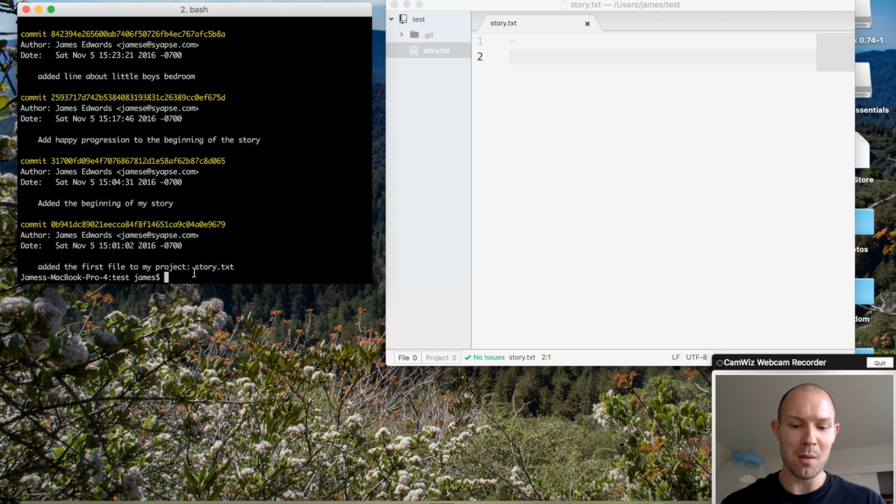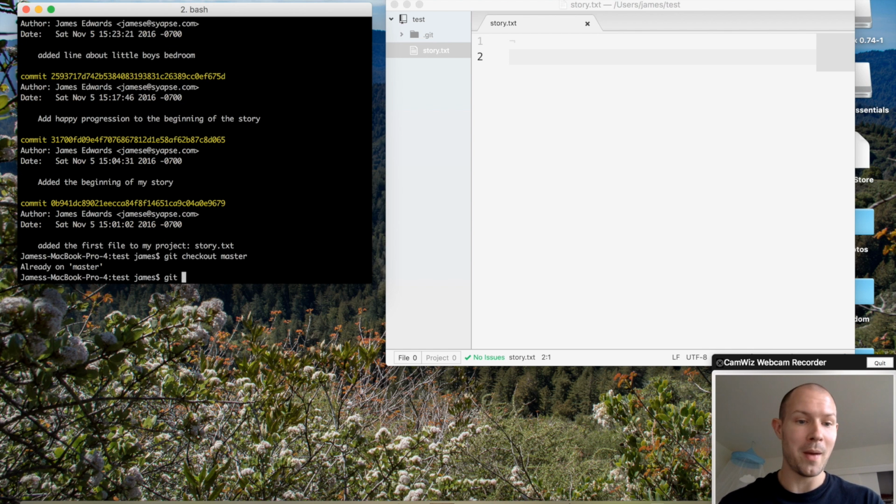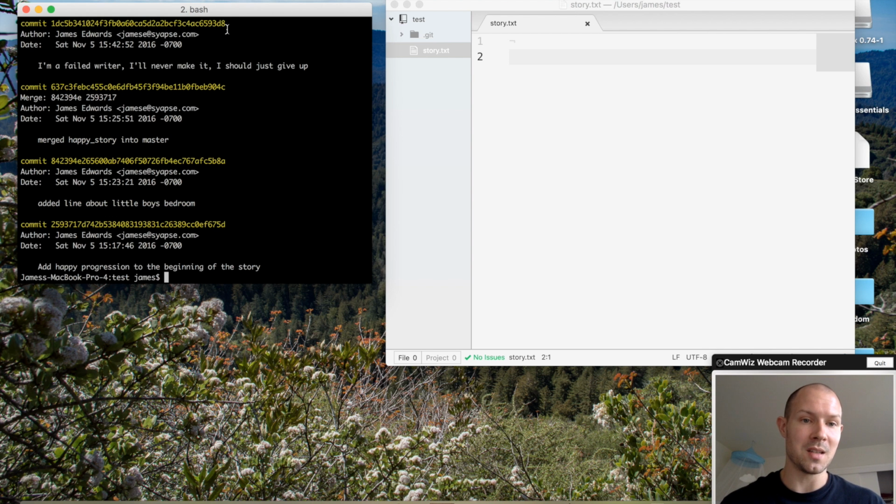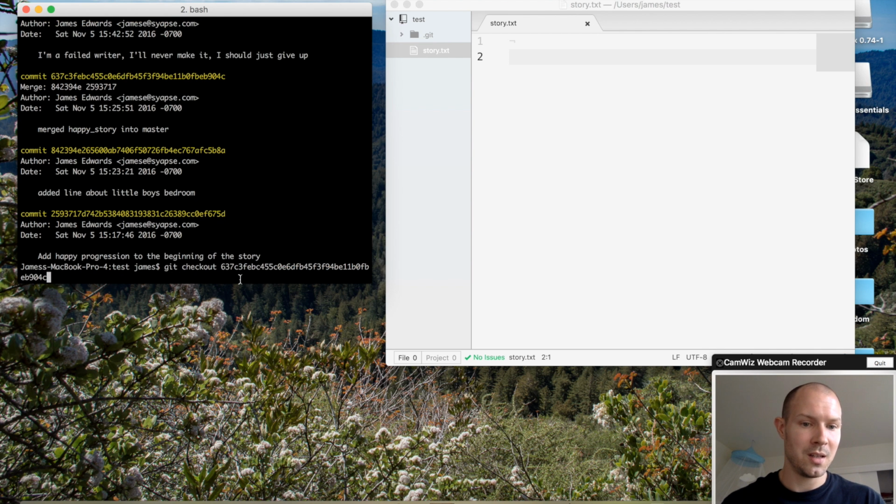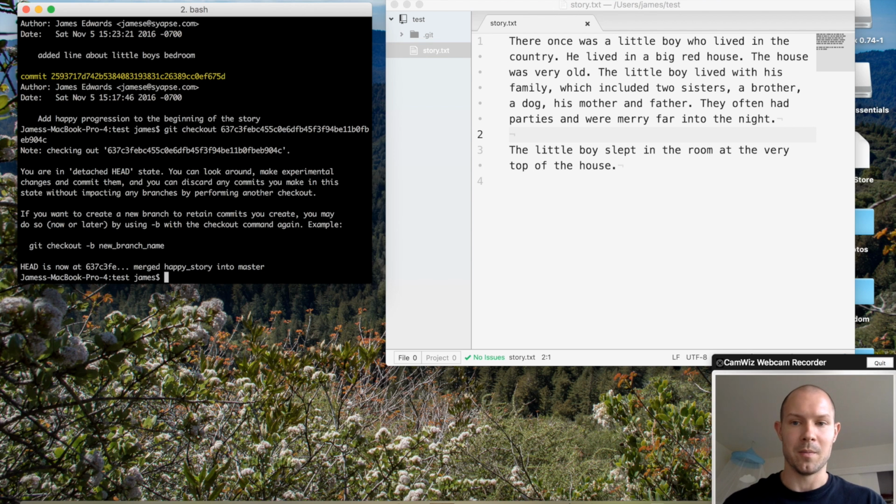Now, the problem is that we're on our branch master, right? If we check out this branch, no matter what, we're going to be at this commit here where we deleted everything because that is the most recent commit on master. So first what we can do is we can check out one of the commits that we like. Let's say we really like this one where we merged in Happy Story. So we do git checkout and then the hash of that commit. Okay, great. Now we were back where we were before.